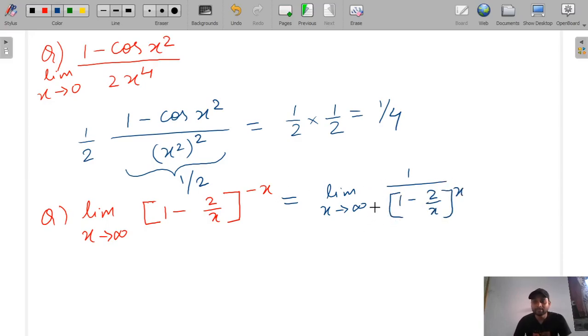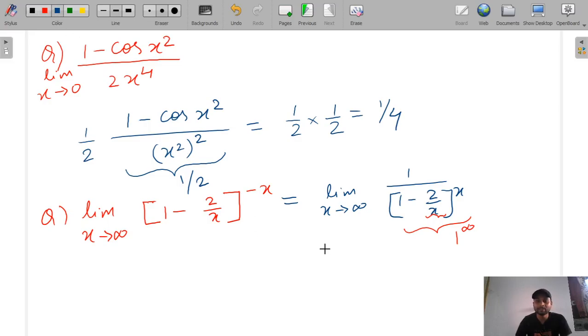Now you can see, if you put x tends to infinity here in this equation, then you will get this term as 0, and you will get in the denominator 1 raised to the power infinity. So how to break 1 raised to the power infinity terms?